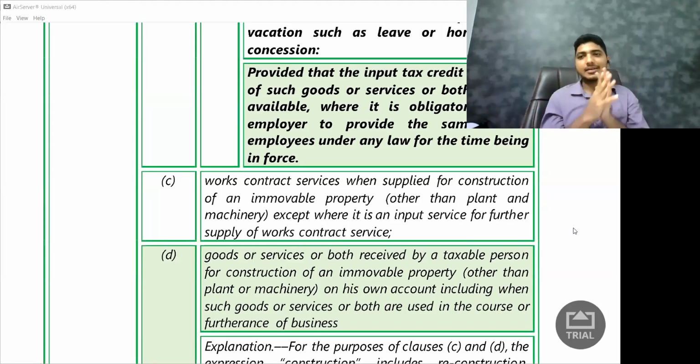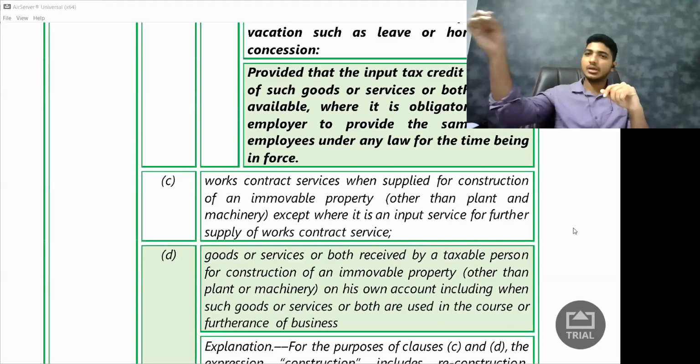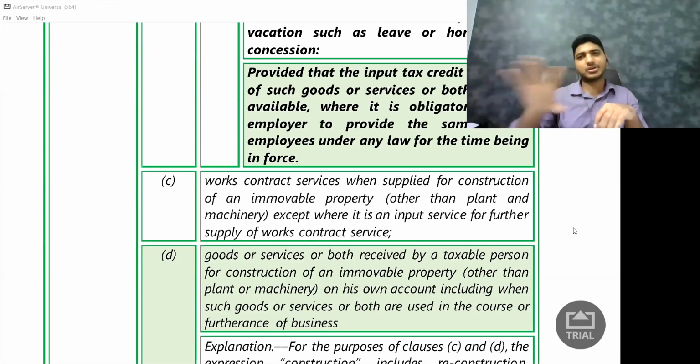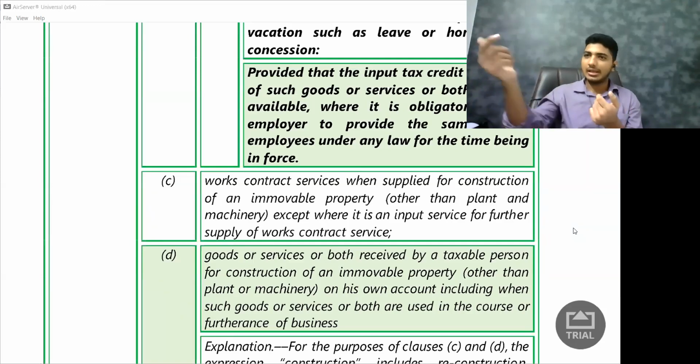let us say that I constructed my office. There was just a plot of land. So what did I do? I hired a contractor. And I told my contractor, you supply labor, you supply materials. Both material and labor service are given by the contractor, then it becomes works contract service. So first thing is we need to understand what is works contract. Labor and material both are supplied by one contractor only, then it becomes works contract service.